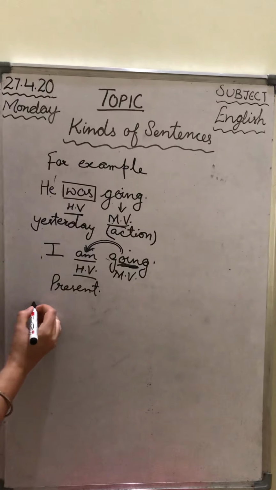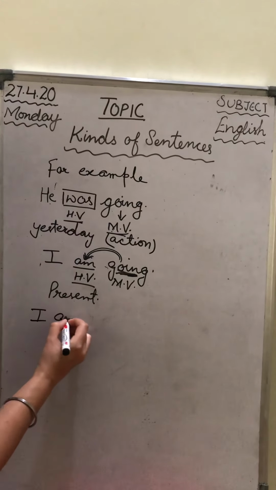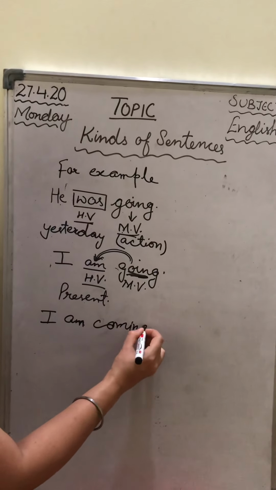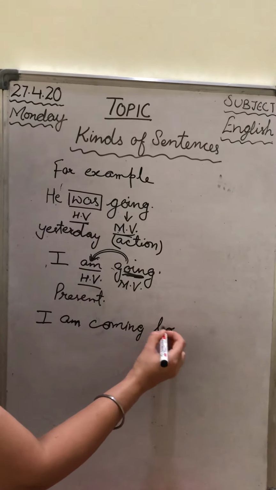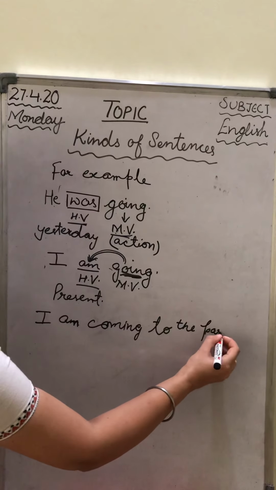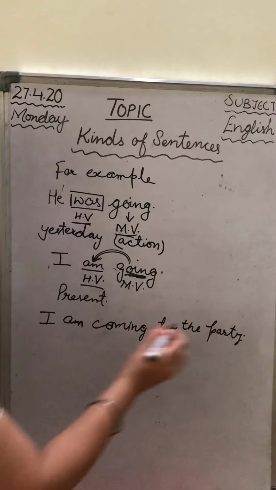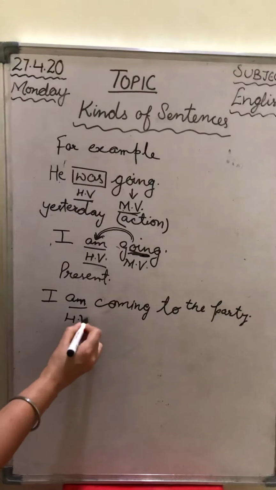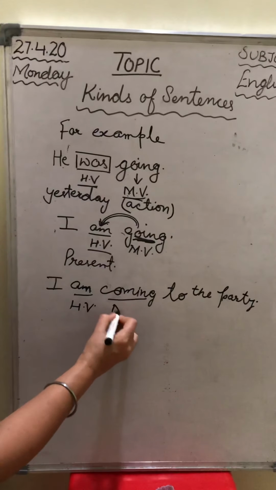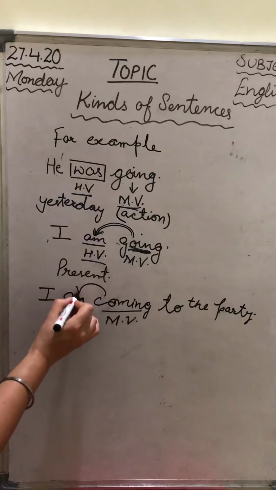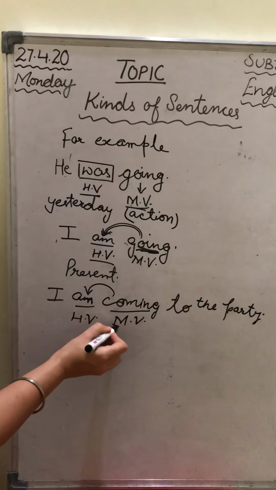I am coming to the party. Now here children, am is the helping verb, coming is the main verb. Now here you can see that am comes before the main verb.